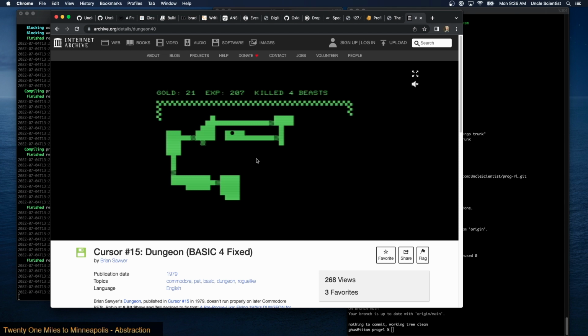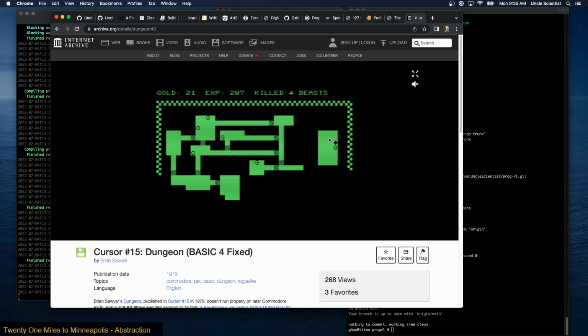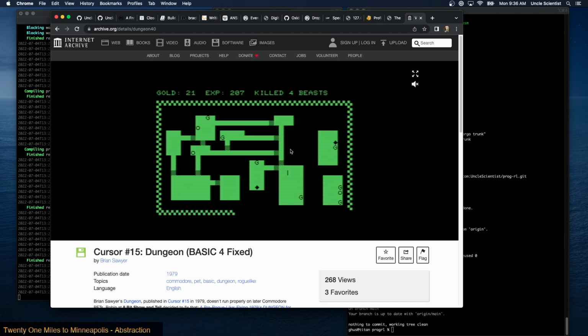So there's no way to like increase your stats other than killing creatures. Oh, there's a grew over here. So this is where the gold was. So this room, for example, doesn't have any connections to it. It's a secret room. You'd have to use the shift command, the shift number pad to get through it. That sort of thing.